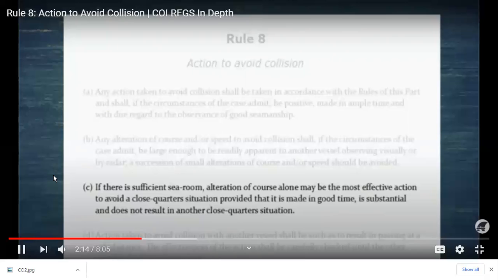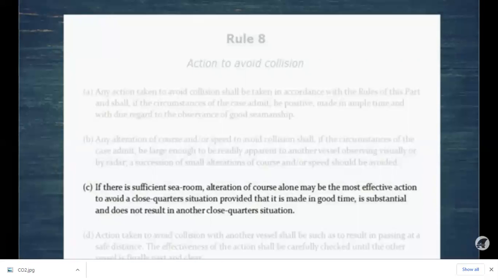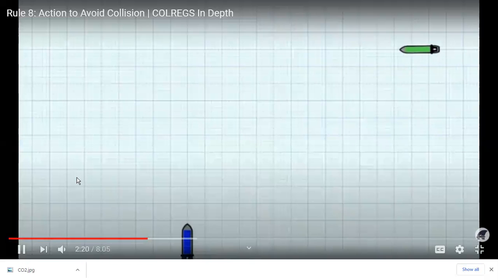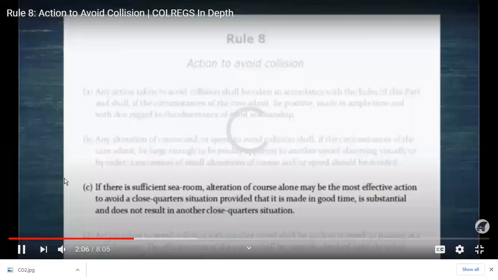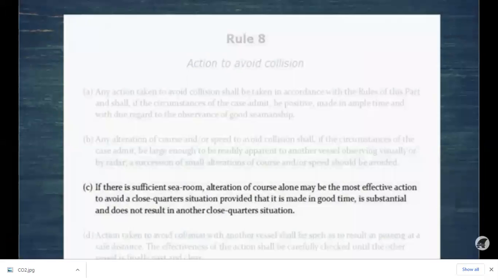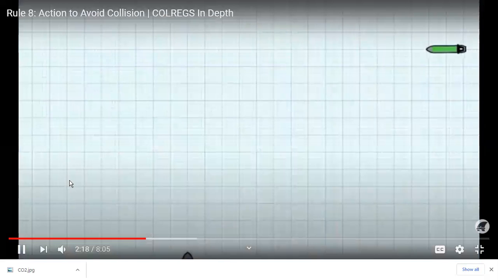Now, if there is sufficient sea room, alteration of course alone may be the most effective action to avoid a close quarters situation. So, of course, first alteration of course is always better. Why? Because engine takes a lot of time to respond, to reduce and increase speed, but alteration of course is fast. So we want faster action, and we don't want to disturb the engine either.